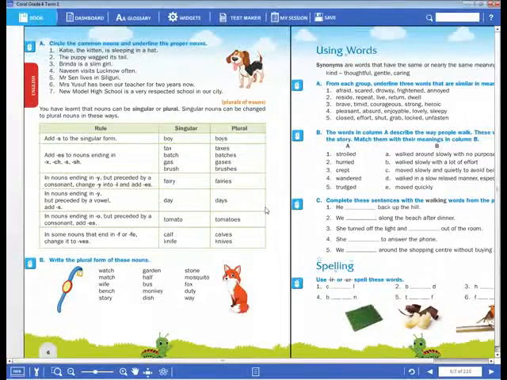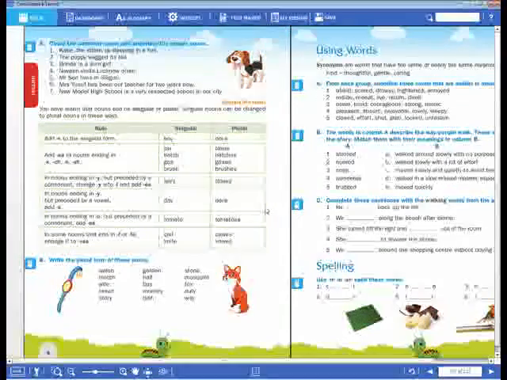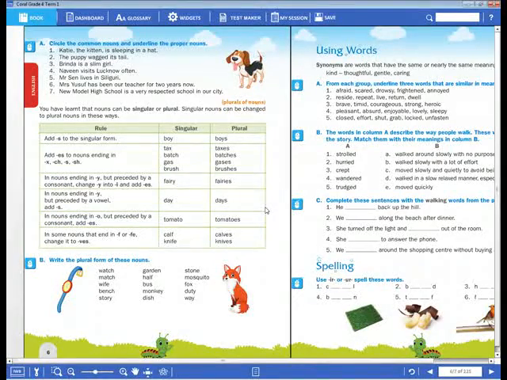Next, half. H-A-L-F. Half. For the half, dear children, VES. We have to drop F and add VES. Okay. Now next, mosquito.